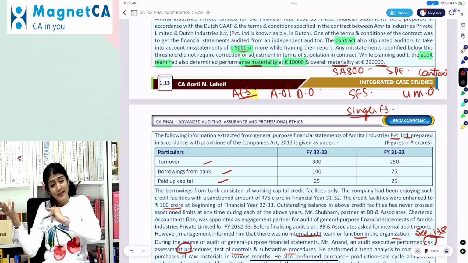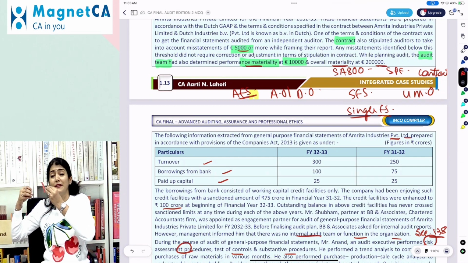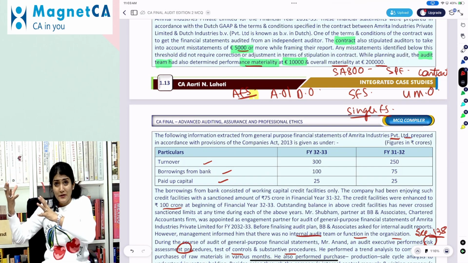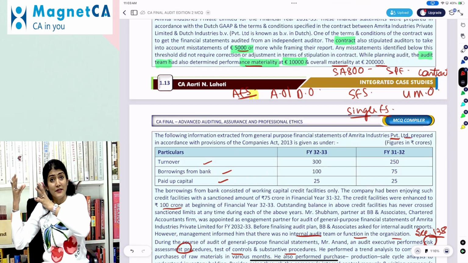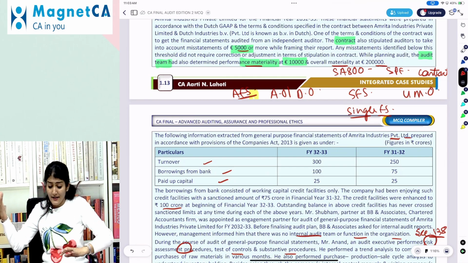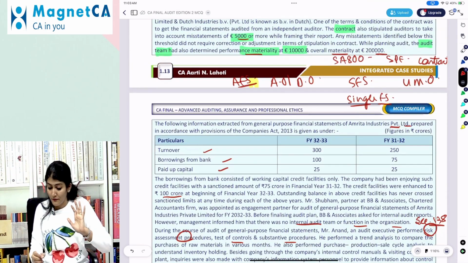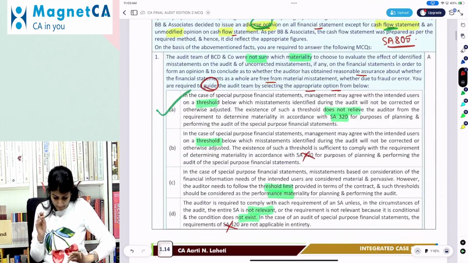However, what do we say? That for a specific element, account, or item, an unmodified opinion can still be issued, if they are not published together, it does not constitute a major portion, and it is not prohibited by law. Then an unmodified opinion can be issued for a specific element, account, or item. But for a single financial statement, never. Okay.